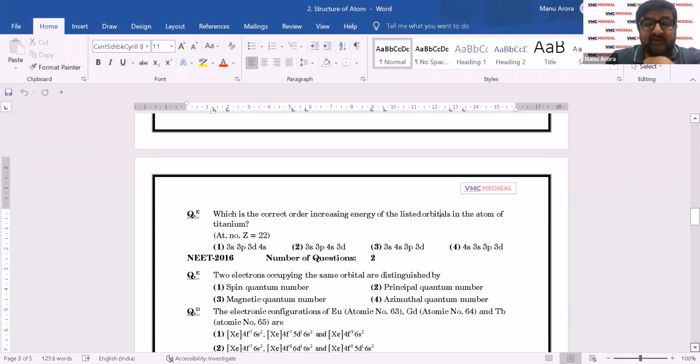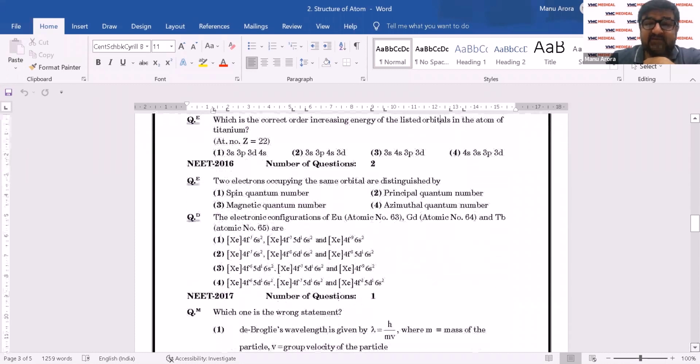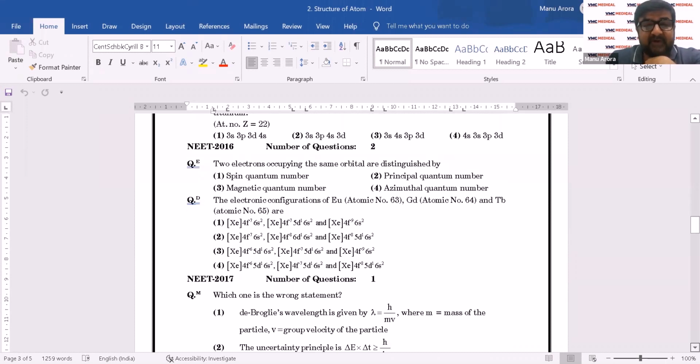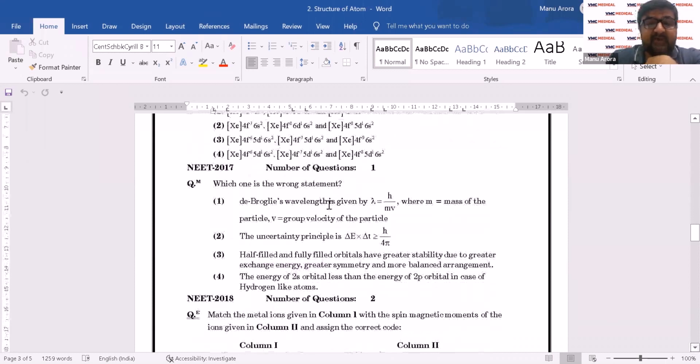And then you can see another coming on quantum numbers in 2016 and 1 from electronic configurations again. So now you know what you have to study. I can see just 1 mention of de Broglie's wavelength and uncertainty principle, but that's not a question on these, these are just choices. And some exchange energy balancing.